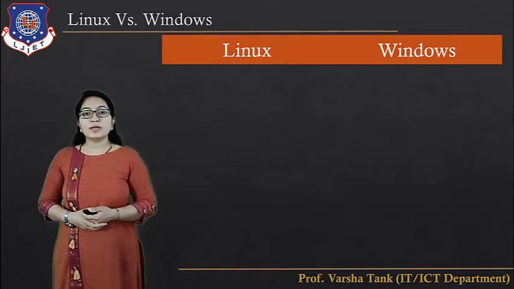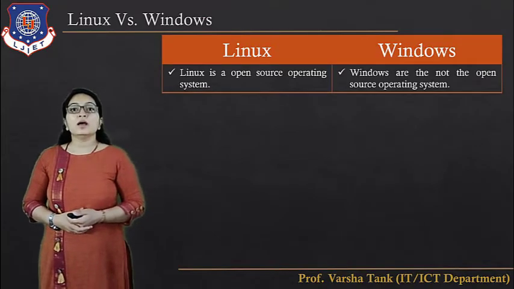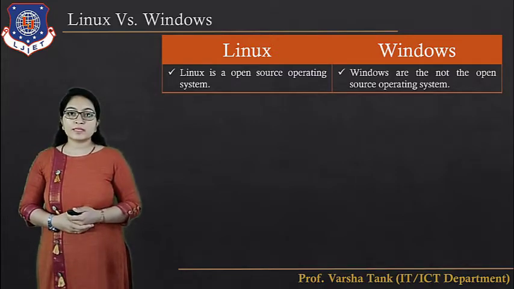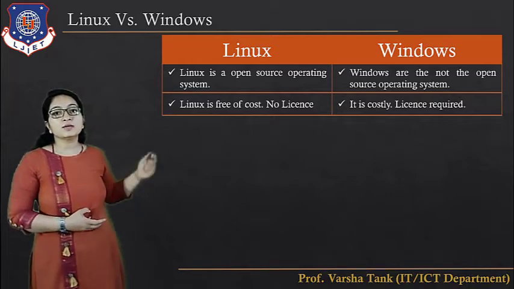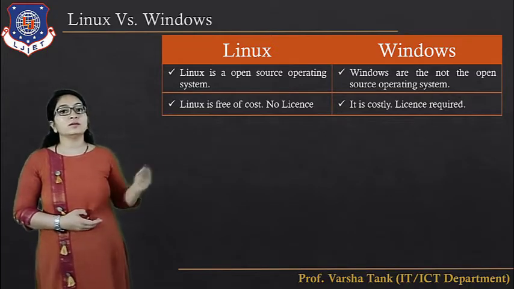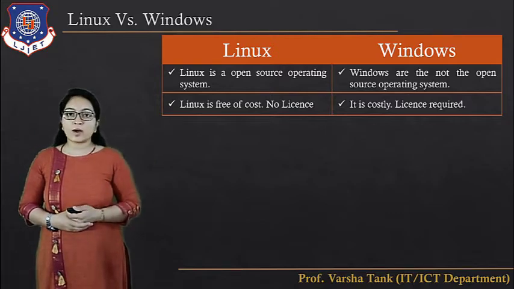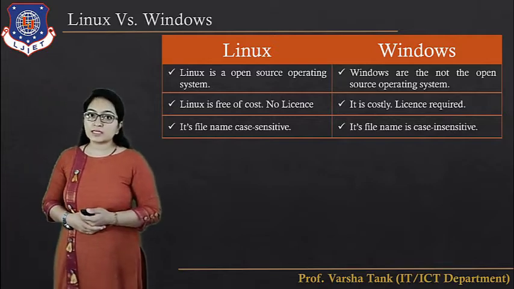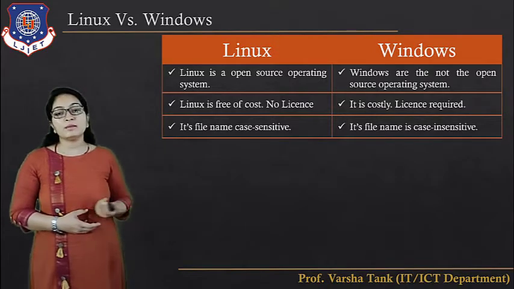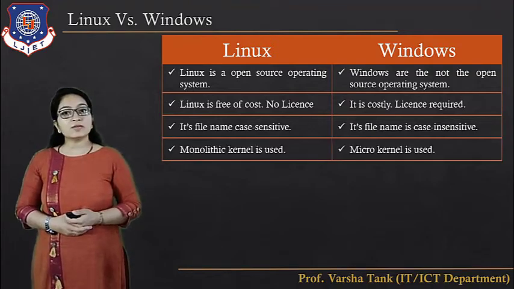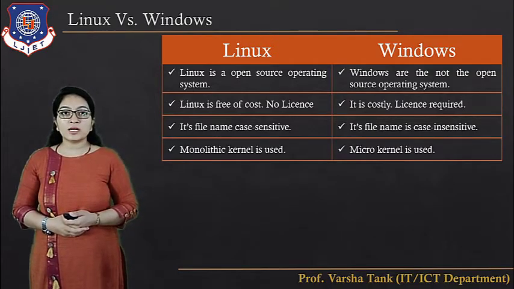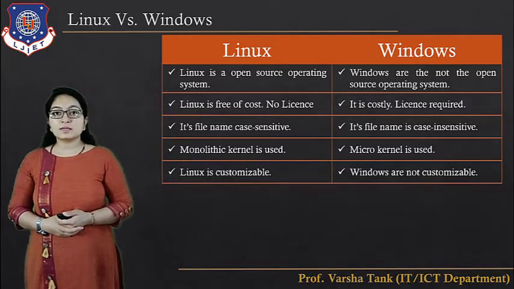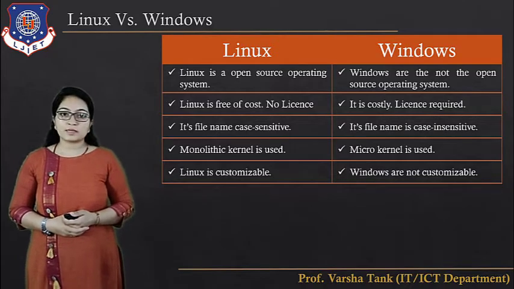Now what is the difference between Linux and Windows? Let's see. Linux is an open source operating system. Windows is not an open source operating system. Linux is free of cost, no license, whereas Windows is costly because a license is required. In Linux, the file name is case sensitive, whereas in Windows the file name is not case sensitive. Then next difference is that Linux uses the monolithic kernel and Windows uses the microkernel. Linux is customizable, whereas Windows is not customizable.